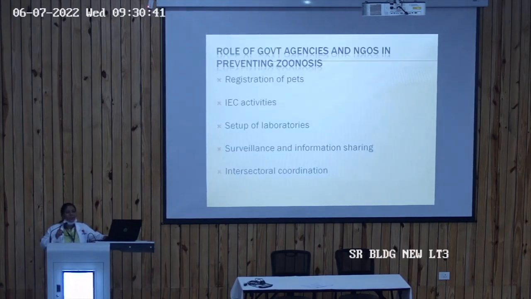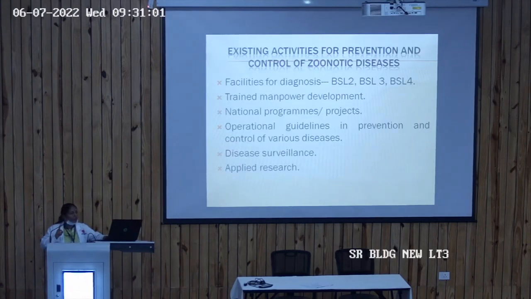So what is the role of the government agencies and NGOs? That is registration of the pets. If you are having a dog or cat, it should be registered with the government authorities. Fine. Next, information, education and communication activities should be maintained. Set up a proper laboratory so that we can early diagnose the diseases which are prevalent in those animals. Surveillance and information sharing with the authorities, as well as intersectoral coordination.